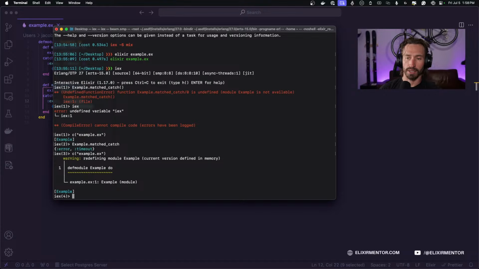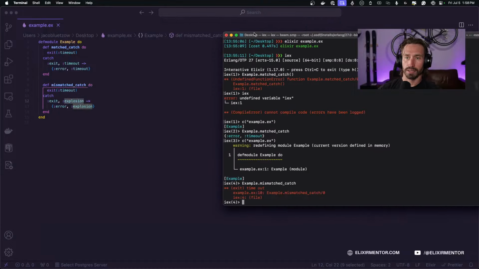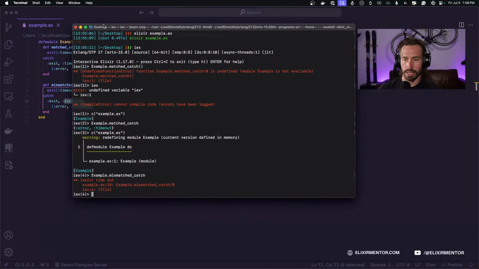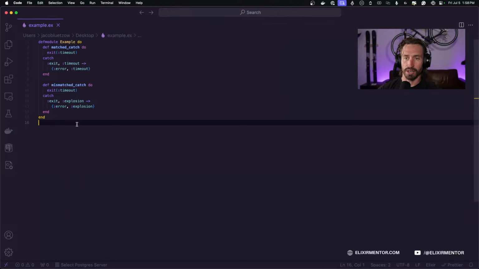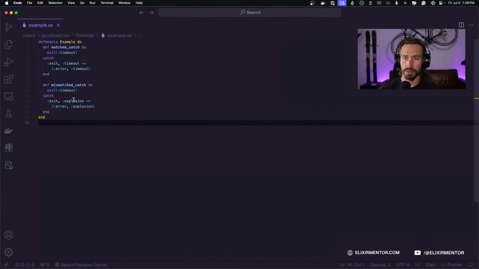So let's compile our file. And then if we do example.mismatched_catch, we get a timeout. Let's see. Yeah, we just get an exit timeout, mismatched catch. So it didn't call our custom, so we didn't get our custom tuple back. We just got the default error message, which makes sense, right?